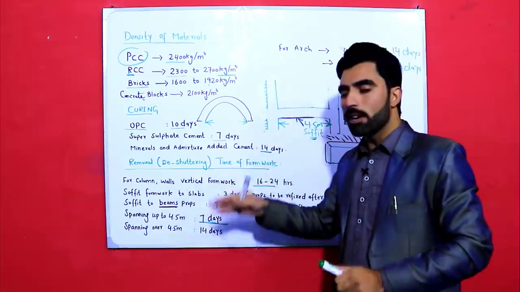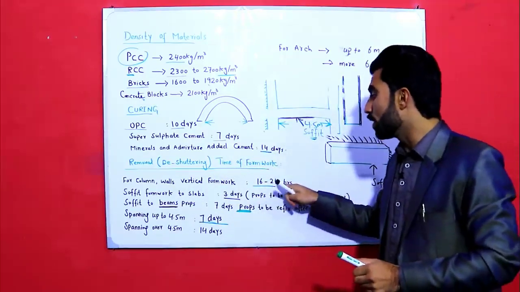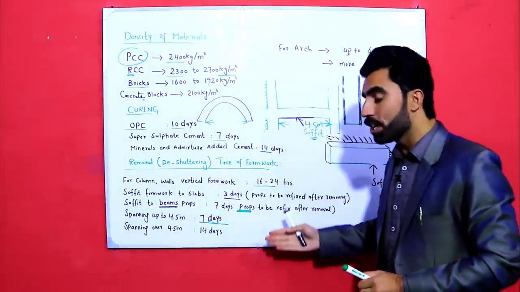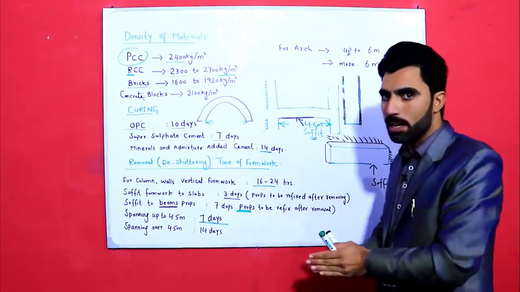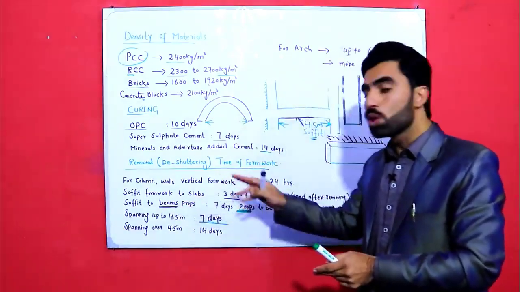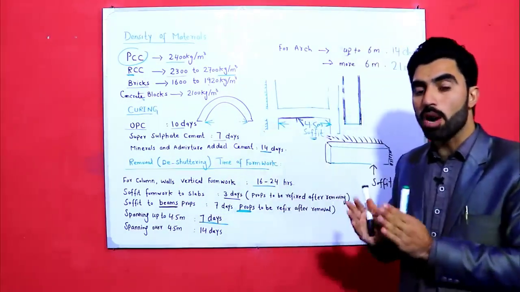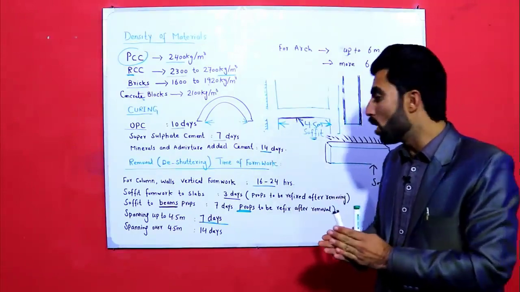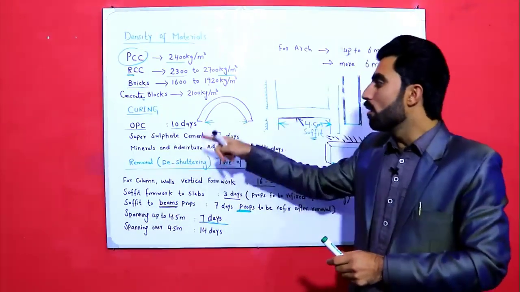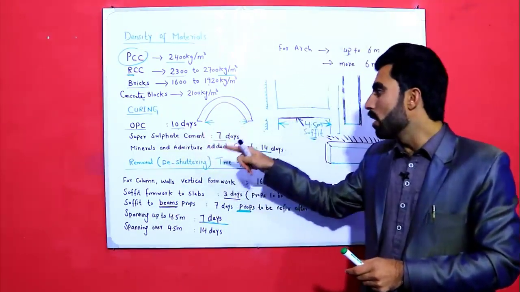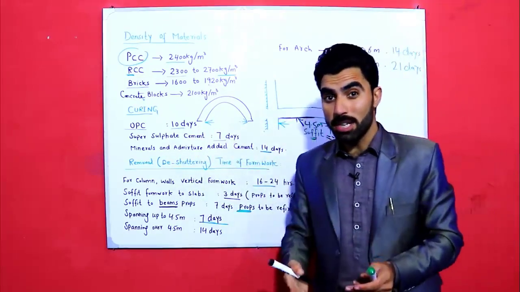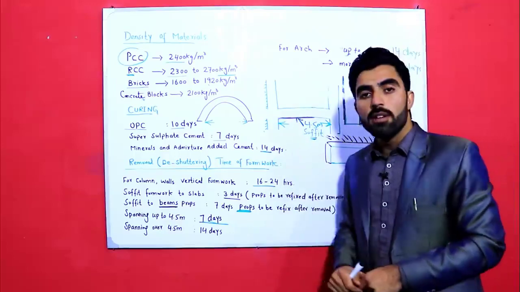The column and wall vertical formwork should be removed after 16 to 24 hours. Formwork to slab soffit should be removed after 3 days, and the props should be refixed again after removal of soffit. And soffit to beams should be removed after 7 days, and props should be refixed after removal of soffit. Okay, and these are the curing times which I have discussed. For OPC 10 days curing time, for super sulfate cement 7 days, for mineral and admixture added cement or other material added cement, 14 days.